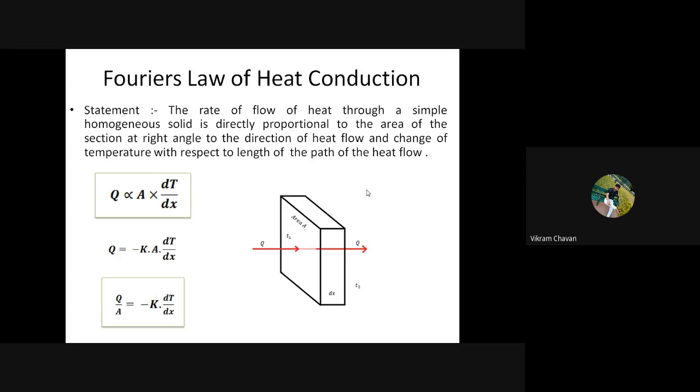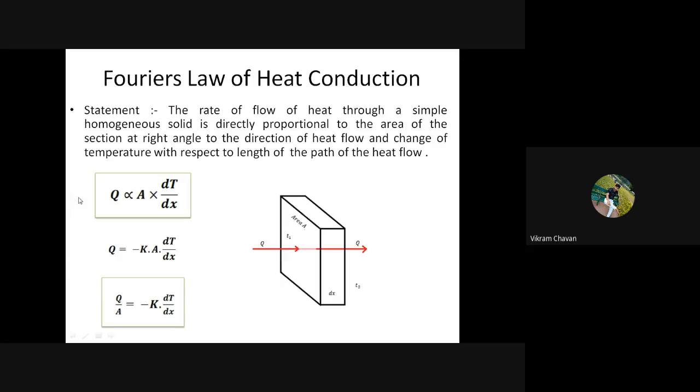So here we can say that the heat will transfer from this region to this region, from the front side surface to the back side surface. This is the direction of heat transfer. Now the area which is perpendicular to the heat transfer, that is the perpendicular surface area. This surface is perpendicular to the heat transfer. Similar kind of area will be on the back side also. So this is the area.